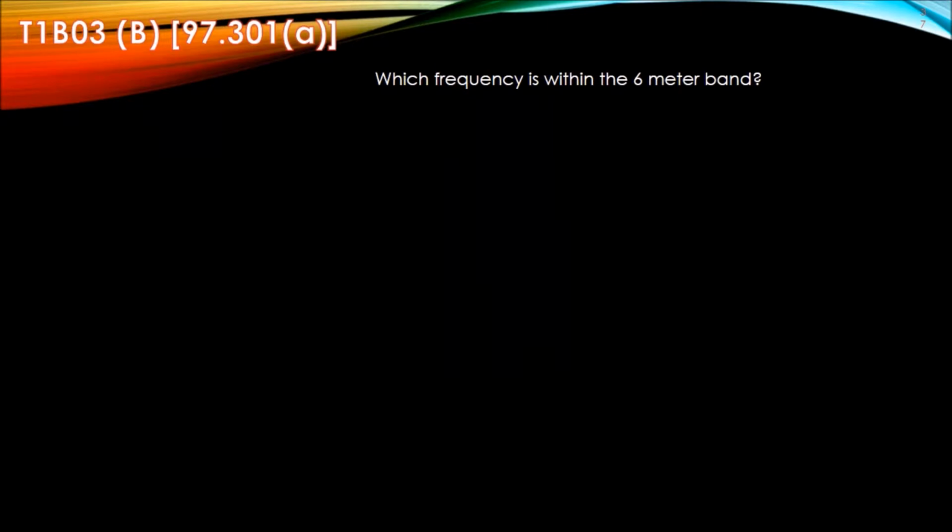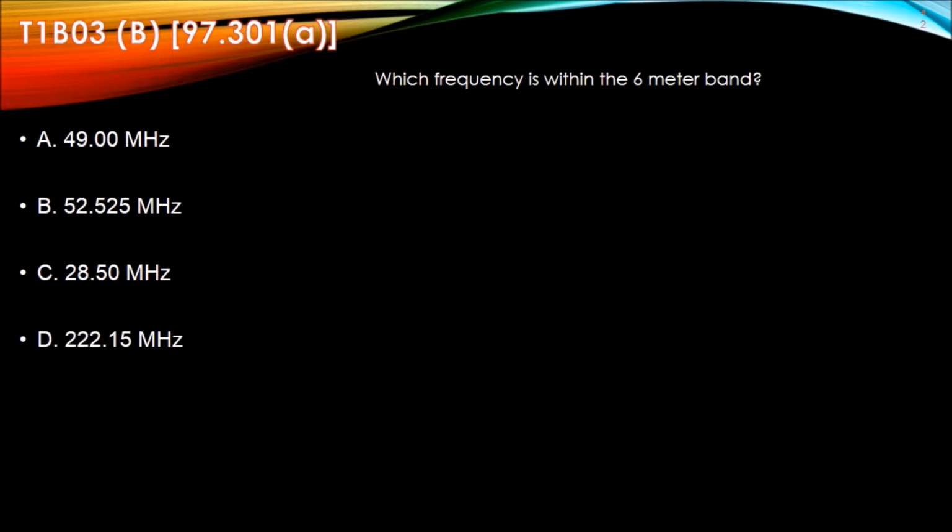T1B03. Which frequency is within the 6 meter band? A is 49 megahertz. B is 52.525 megahertz. C is 28.5 megahertz. And D is 22.15 megahertz.